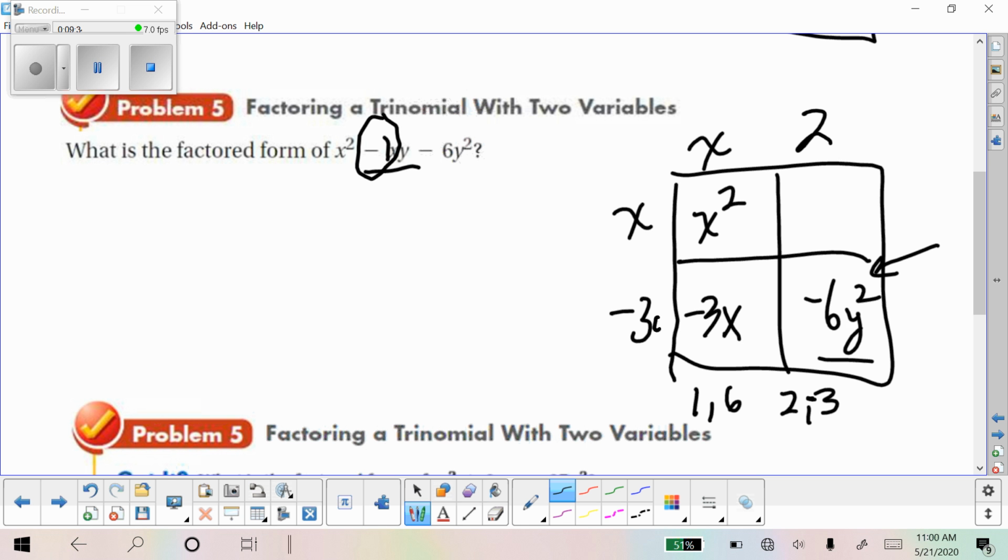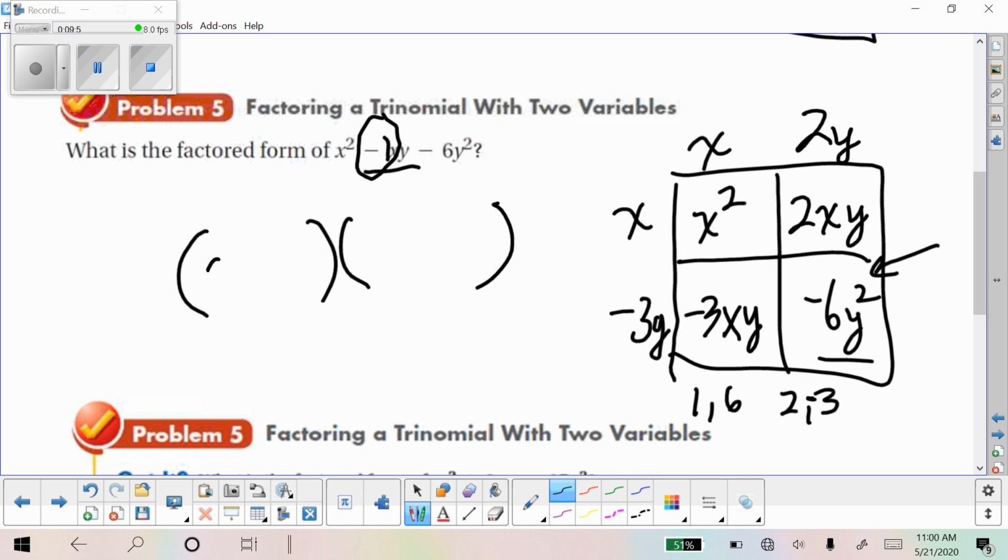Actually, we need the y, right? Because we have y squared, and that's the only difference about having that y in there. Okay, so that'll give us negative 3xy here and 2xy there. So in factored form, we have x minus 3y and x plus 2y.